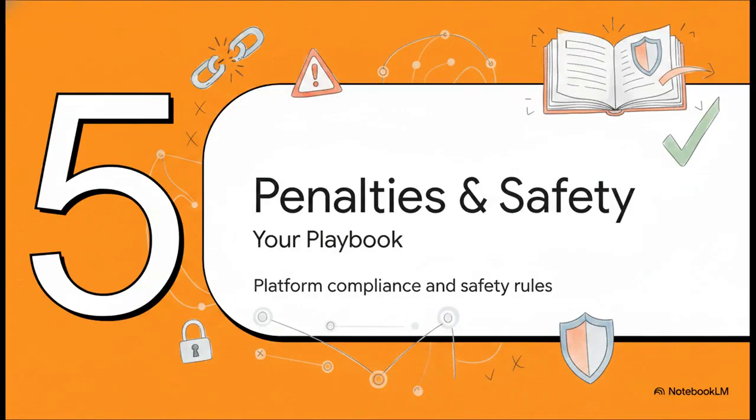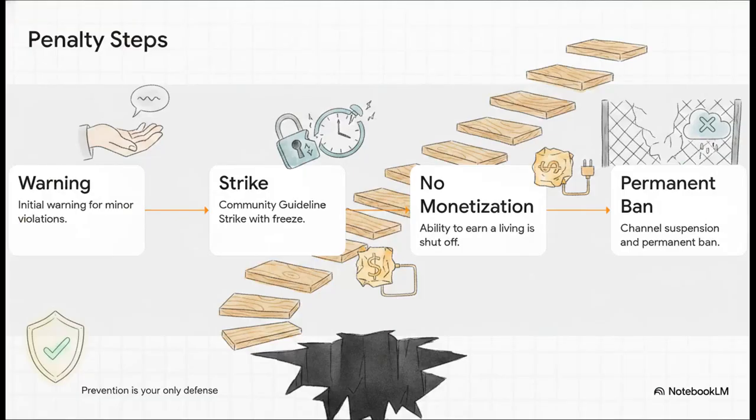Which brings us to our final section. Section 5, Penalties and Safe Practices. Consider this your ultimate playbook. Let's move to and see how this builds. There's this escalating staircase of platform penalties. Now, it rarely happens all at once unless the violation is incredibly severe.